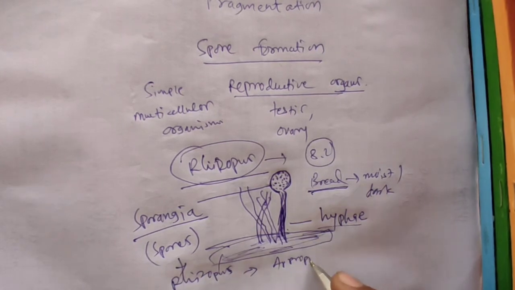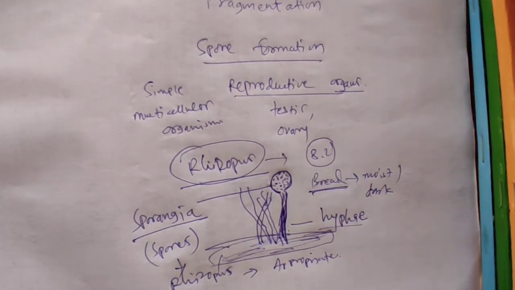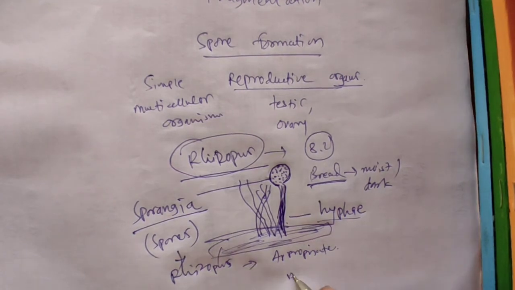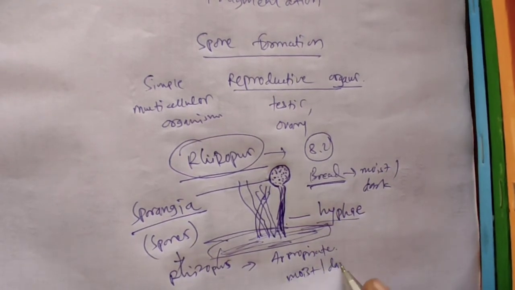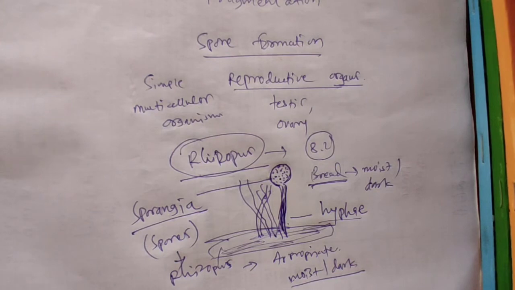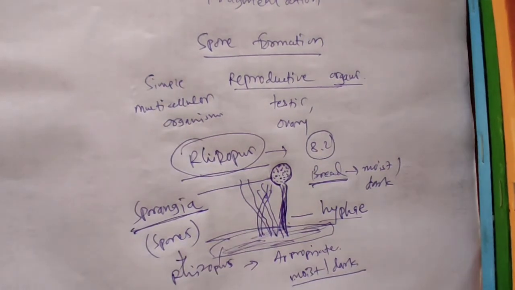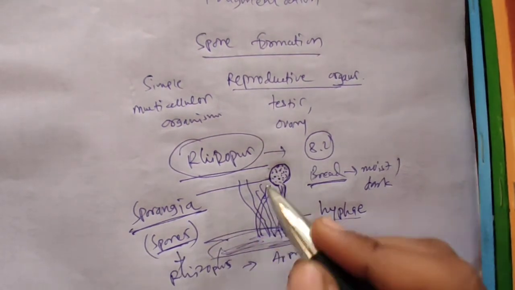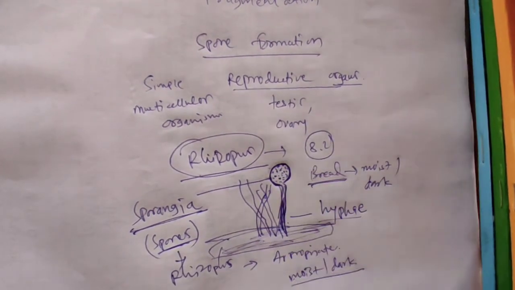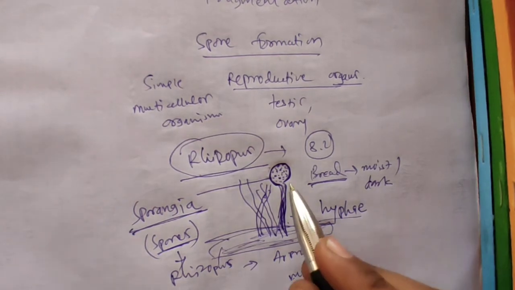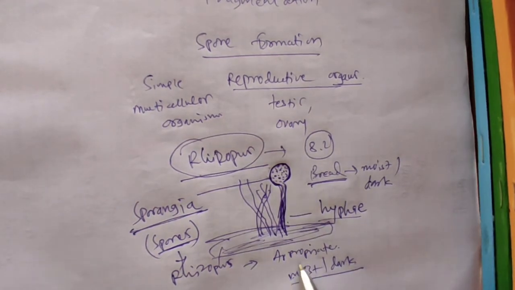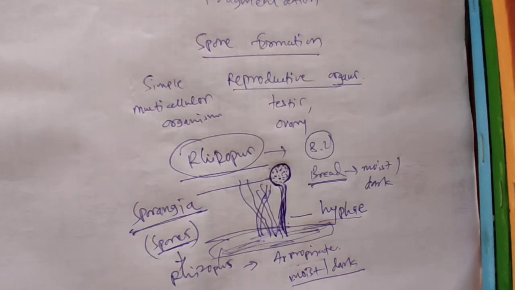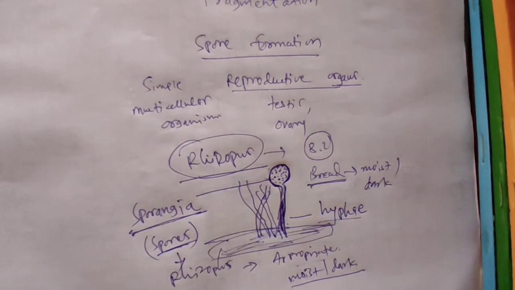in appropriate conditions. Now what are these appropriate conditions? These are generally moist and dark places. The function of the sporangia is to protect the spores present inside them. The wall of the sporangia is very thick, so it can protect the spores until these appropriate conditions arrive. So these are reproductive structures observed in simple multicellular organisms which we haven't seen so far.